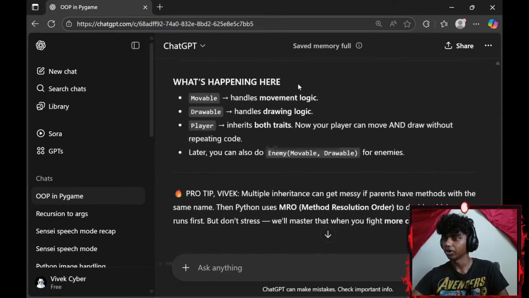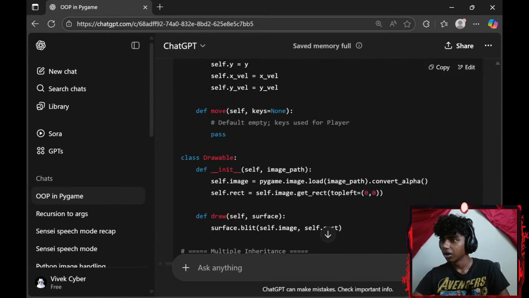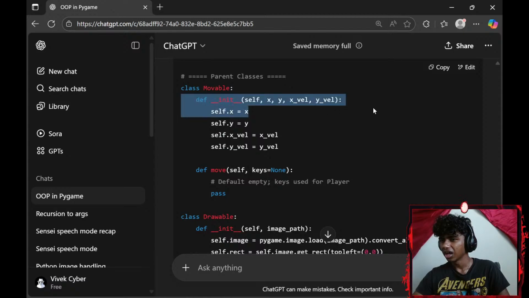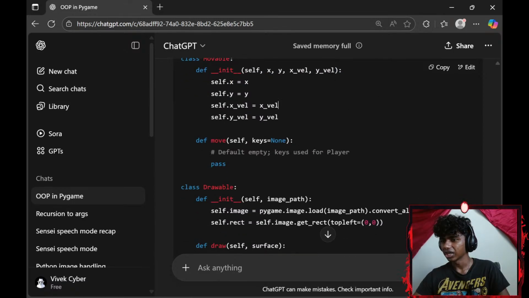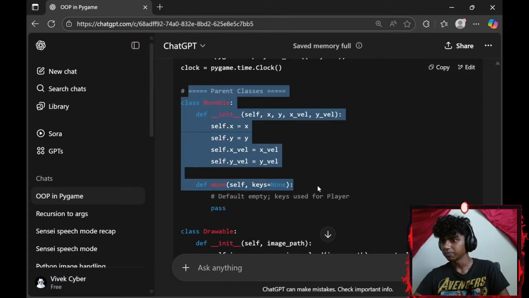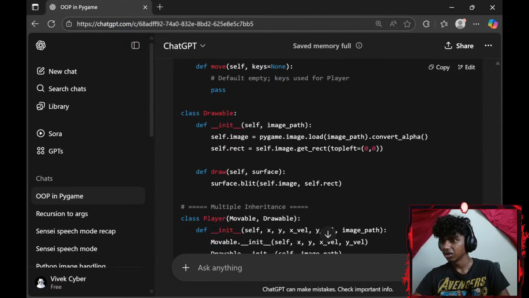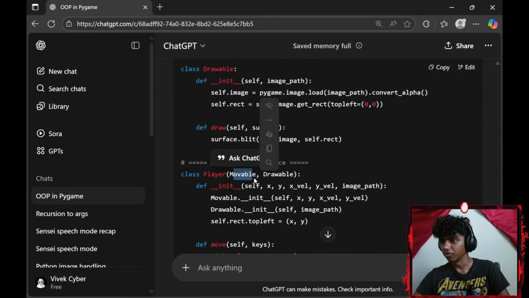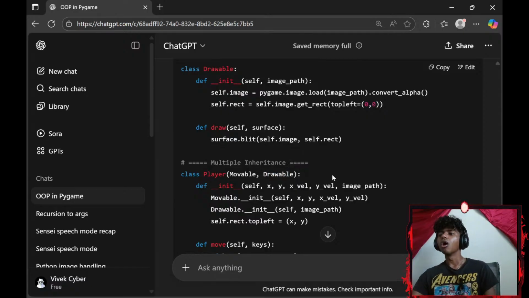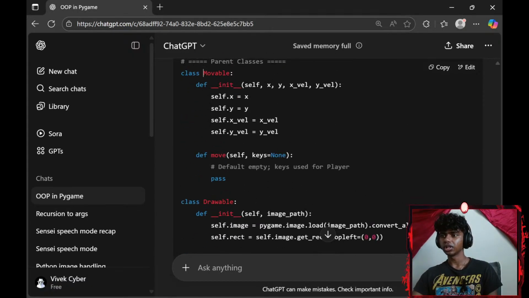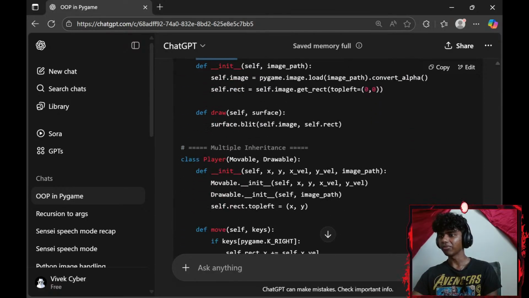If I go up here, okay, my Movable, I don't have any parameter. Okay, I have a function image path. I don't have any image path here. Surface Movable, Drawable. Oh, I see. Okay. So my Player inherits my Movable and my Drawable. Okay, that makes sense.